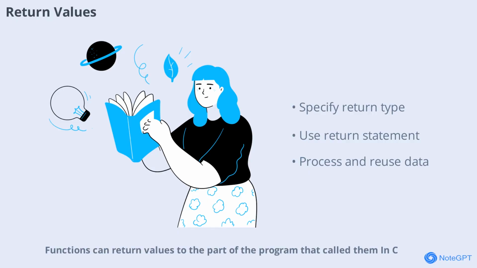Functions can return values to the part of the program that called them. In C, you specify the return type in the function declaration. Returning values allows you to process data and use the results elsewhere in your program. Let's see how to use return statements effectively.